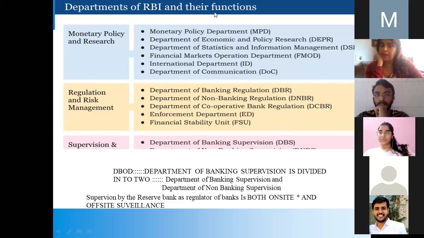The Department of Cooperative Banking, I said we had NABARD, the National Bank for Agriculture and Rural Development, which is taking care of all the cooperative banks in India pertaining to the agriculture sector, the primary sector of our Indian economy. But now, what was the Rural Planning and Credit Department, RPCD, has been made the Department of Cooperative Bank. Okay. Now we are having the Enforcement Department.